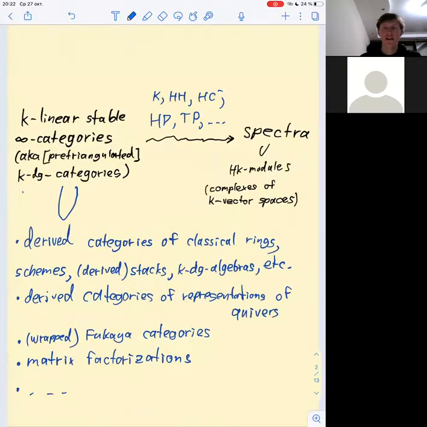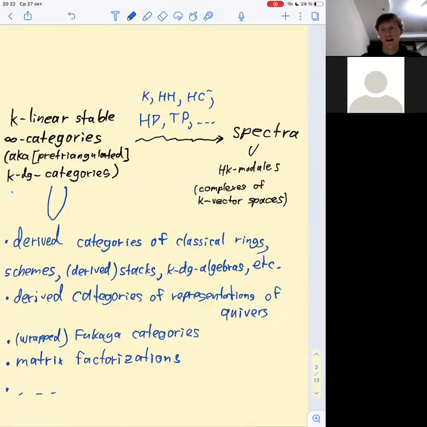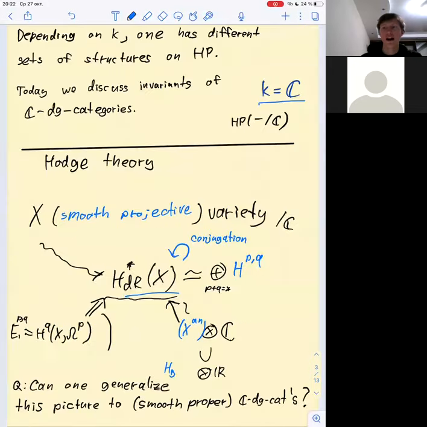My research is mainly related to the study of invariants of K-linear stable infinity categories, or K-linear DG categories over K. These DG categories come from a lot of sources. For example, some of them come from symplectic geometry, some from topology, some from algebraic geometry. But the point is that all of them can be treated in a unified way, and sometimes one can even deduce statements about one DG category from statements